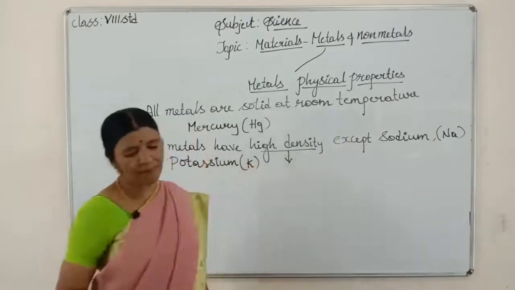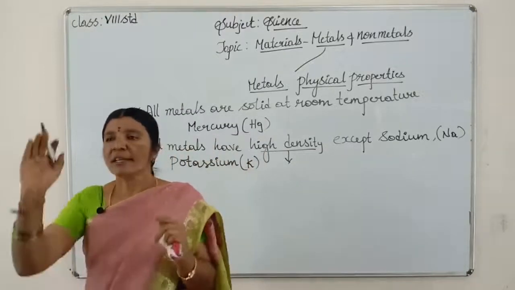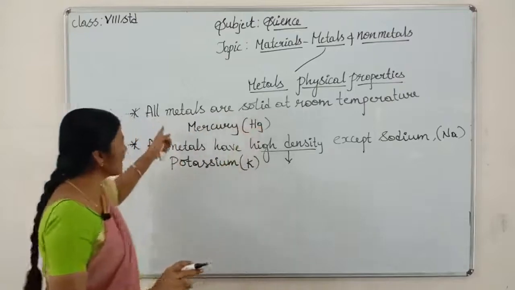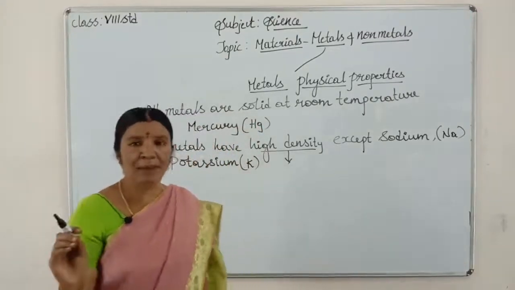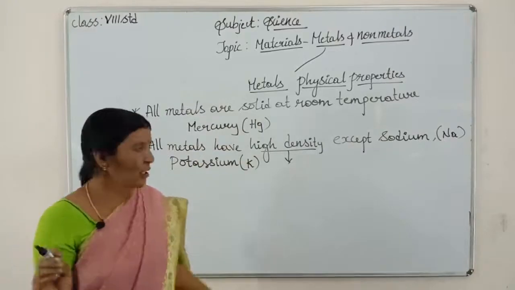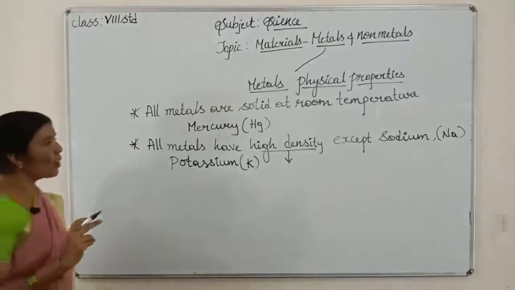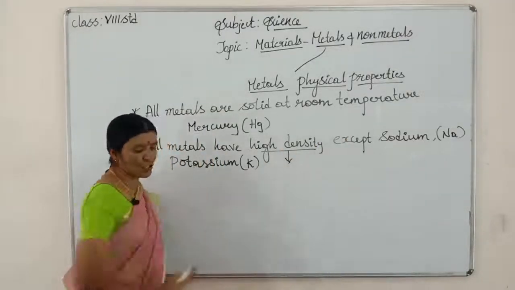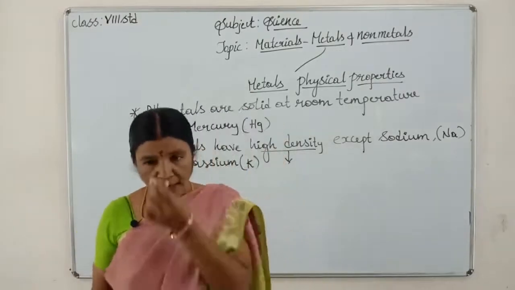Got it, children? First point is all metals are in solid state at room temperature, except mercury which is in liquid state. Second point is all metals have high density except sodium and potassium. Only sodium and potassium have low density. How can we check?